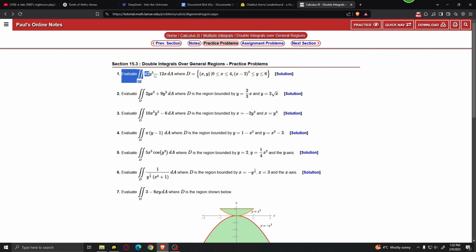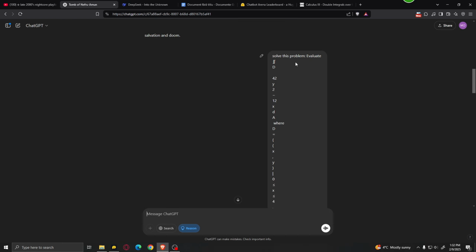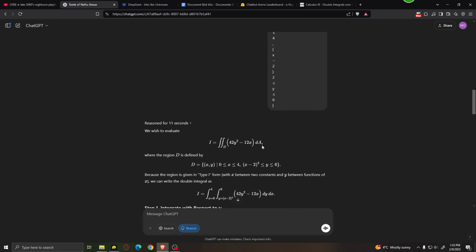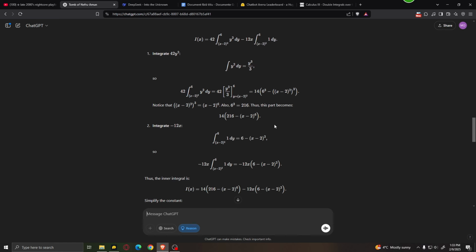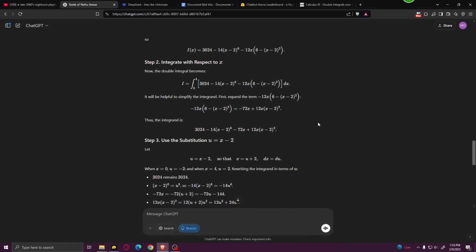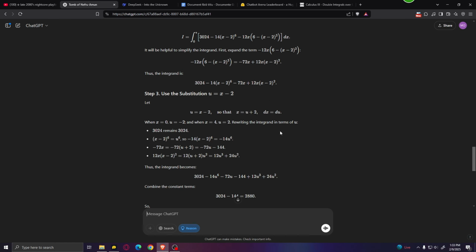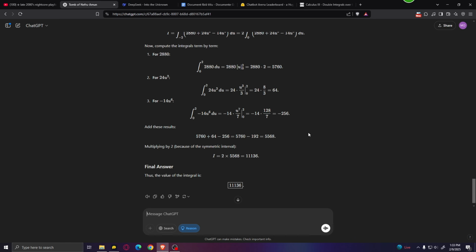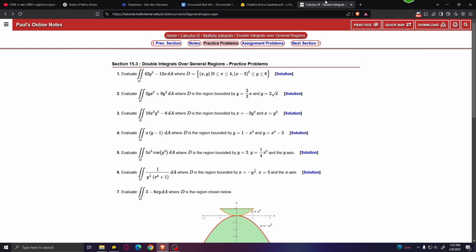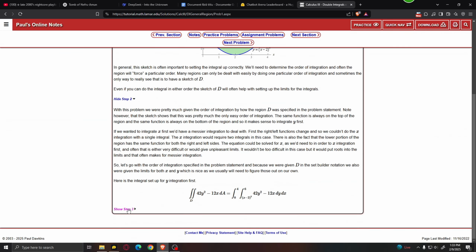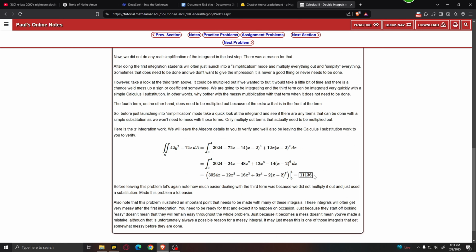I went ahead and copied the first problem over here and pasted it into ChatGPT. As you can see, I had a bit of an issue pasting the problem over here, but that wasn't a problem because ChatGPT was able to figure out my request and also solve the problem very nicely over here. You can see that it shows every step that you need to follow in order to solve this problem. And if we take a look over here, it gave us an answer. Now, if we check with the solution over here, we can see that ChatGPT solved this problem correctly.